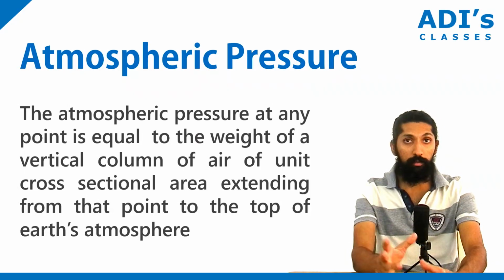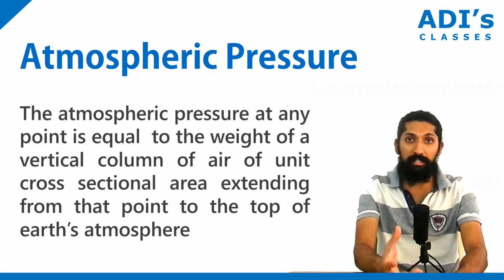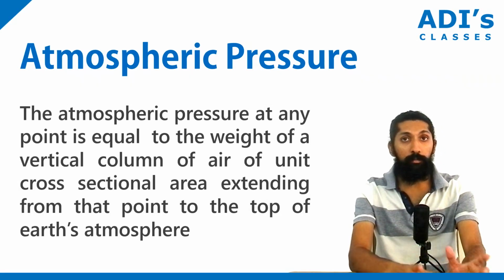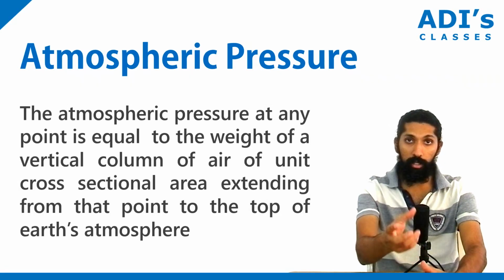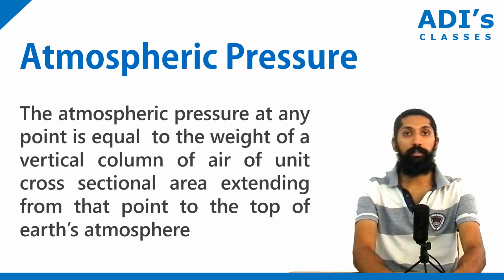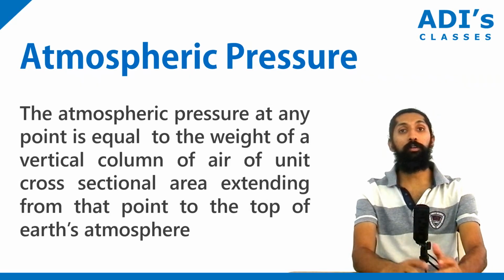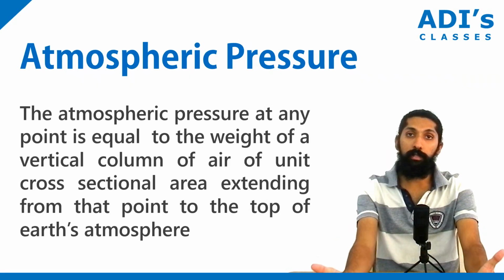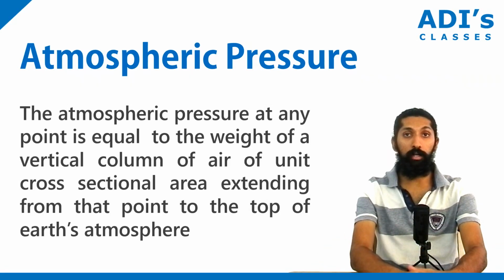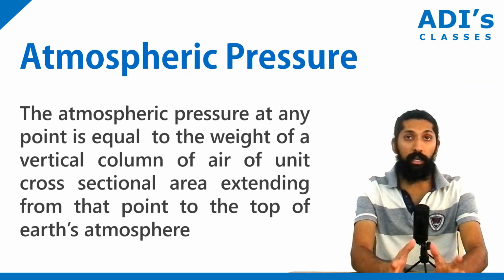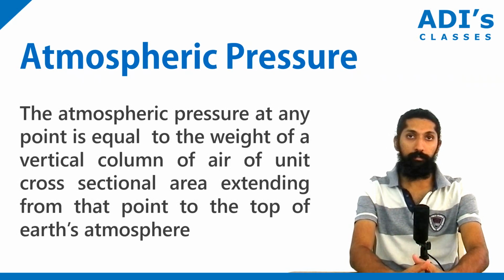Now, when you take the vertical column, it has some weight, correct? That weight is basically the atmospheric pressure, the pressure applied by the atmosphere. This is at sea level. If I do the same thing on top of a mountain, that becomes the atmospheric pressure at the top of the mountain. This is how we calculate atmospheric pressure.